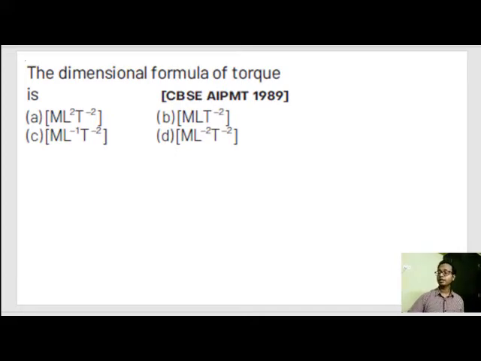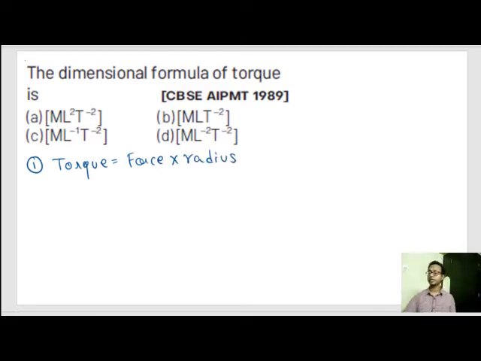The dimensional formula for torque is from the chapter of rotational mechanics or rotational motion. Torque is given by force into radius. The details of this formula will be studied in that chapter, but just now you need to learn that torque is given by force into radius.